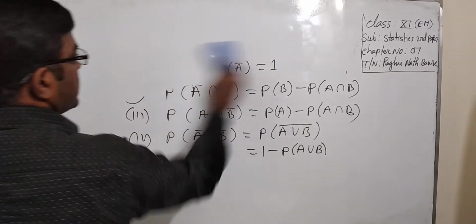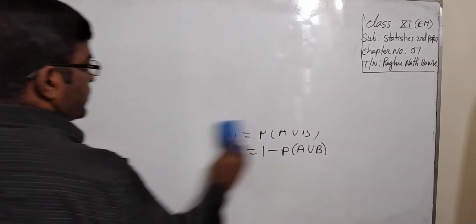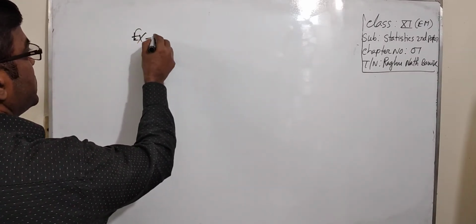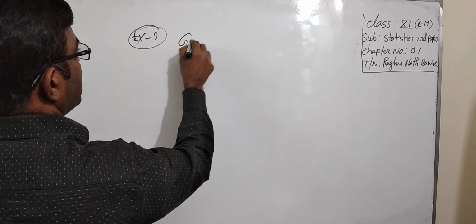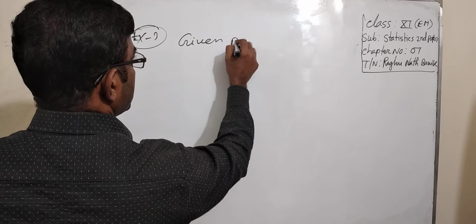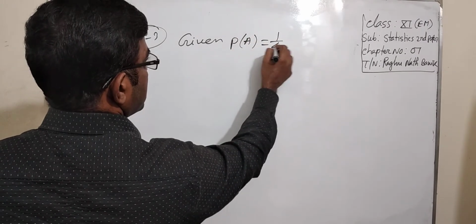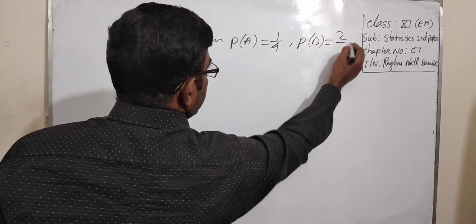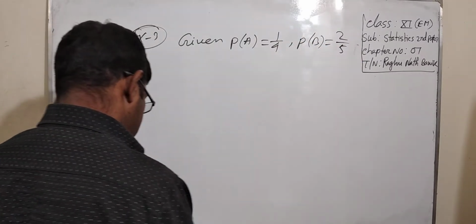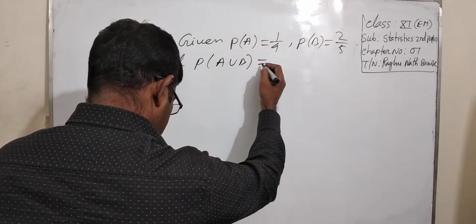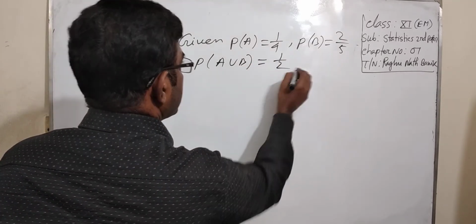Given, example number 3: given probability of A equal to 1 by 4, probability of B equal to 2 by 5, and probability of A union B equal to 1 by 2.